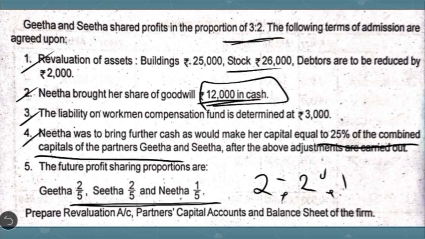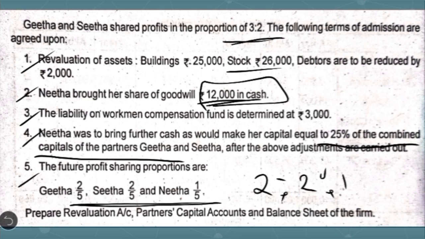So we have to calculate here first what are the adjusted capitals of partners. Our adjusted capital is nothing but we have to write the opening capital, we have to transfer all the reserve, revaluation result, and regarding the goodwill also we have to make the adjustment to the partners' capital account. So after making all the adjustments, whatever the adjusted capital we get in case of Geeta and Sita, we have to combine it, we have to calculate the total of that. In order to calculate the new partner's capital, Neeta's capital will be equal to 25% of the combined capital. Okay, that is how you have to calculate Neeta's capital account, and later we are going to close the capital accounts of all the partners.